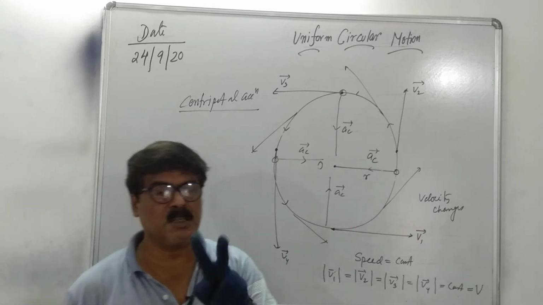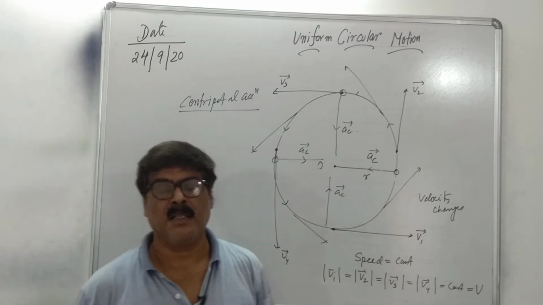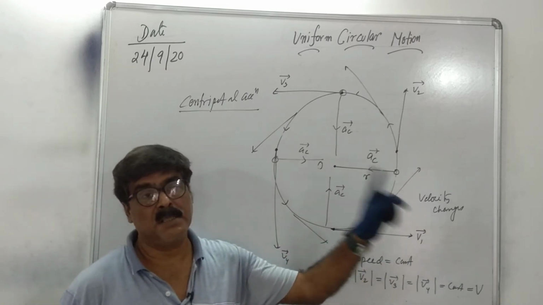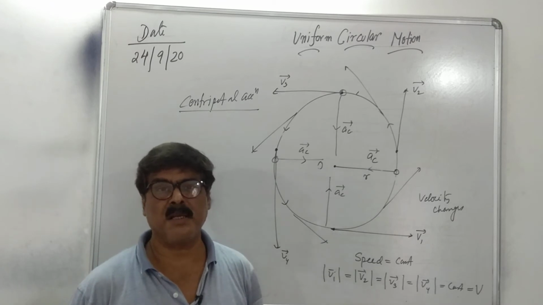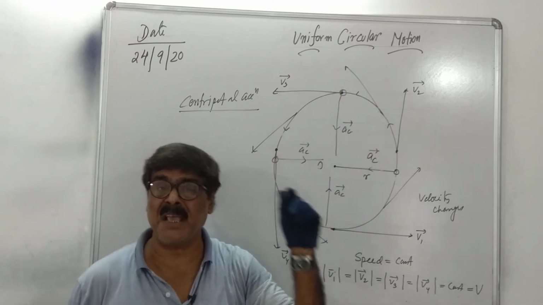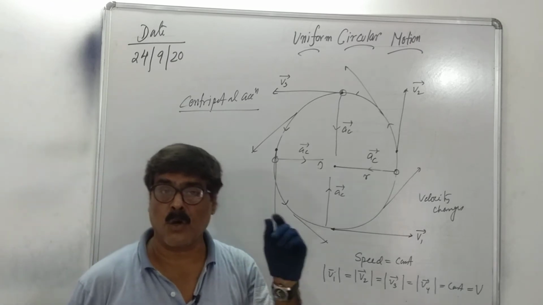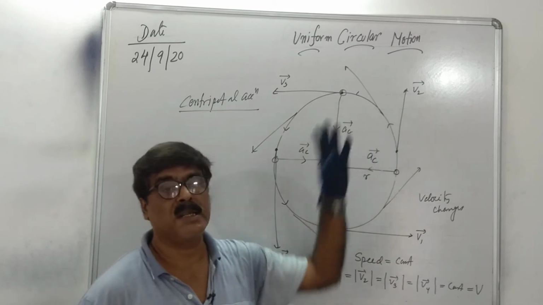So remember these two points. In linear motion, the body accelerates due to change in magnitude of velocity. But in uniform circular motion, there is also acceleration. Uniform circular motion is an accelerated motion. But here the acceleration is not due to change of magnitude of velocity, but due to change of direction.